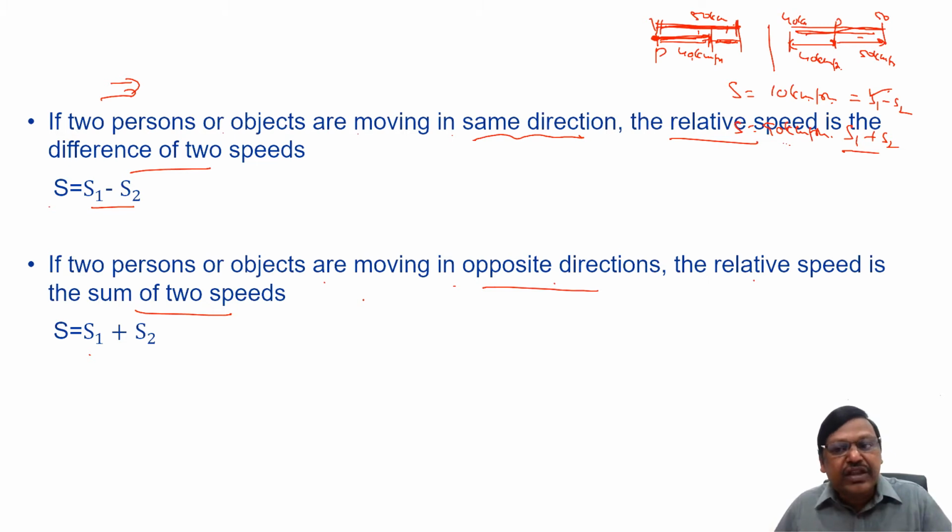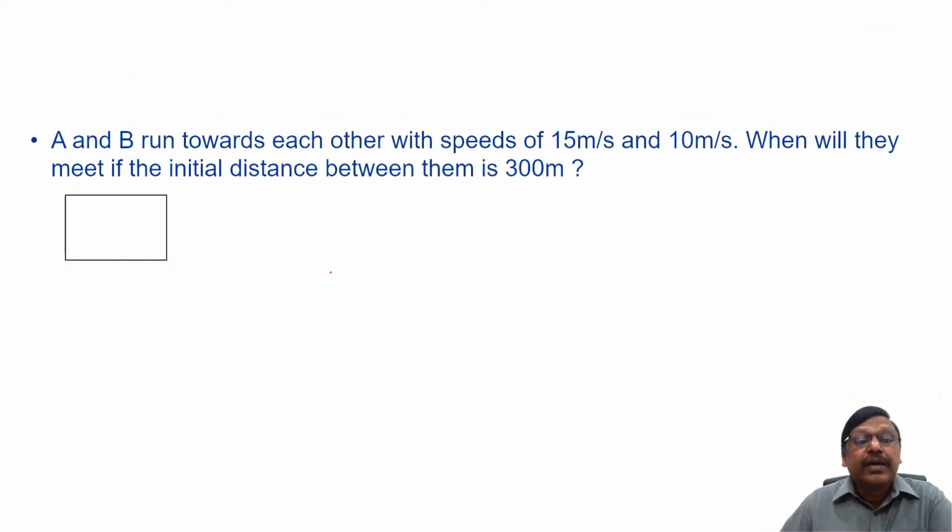So now with this, we'll try and answer a few questions. We'll answer 4 questions. What if they start at the same time? What if they don't start at the same time? So one example each for same direction and opposite direction, right? Let's start. A and B run towards each other with speeds of 15 meters per second and 10 meters per second. When will they meet if the initial distance between them is 300 meters?